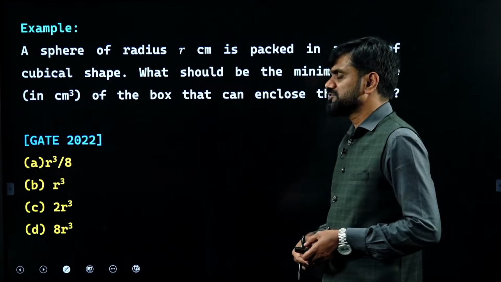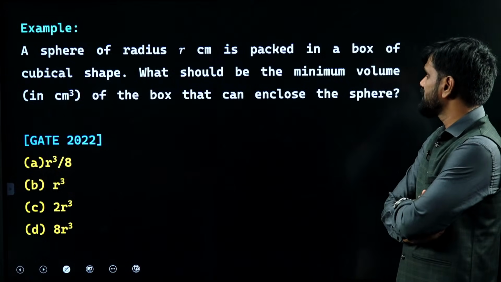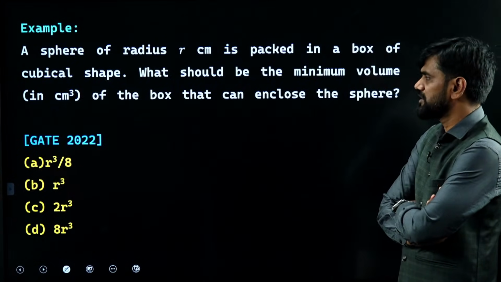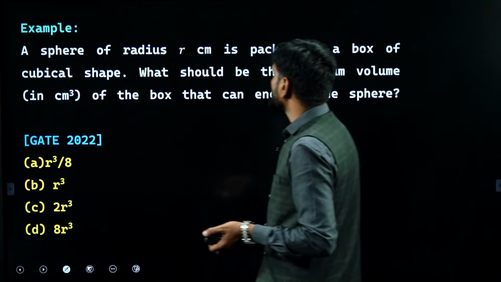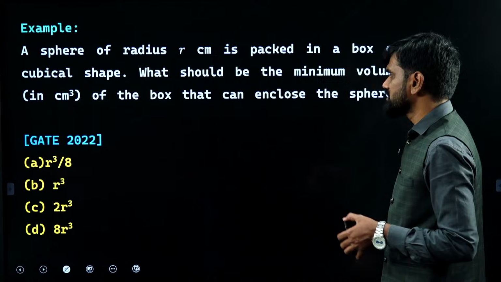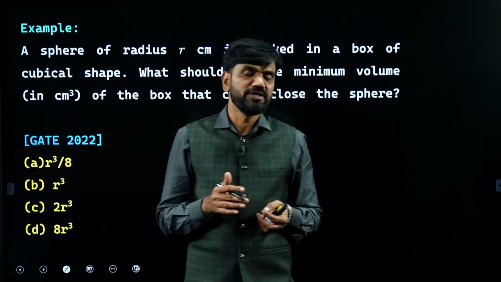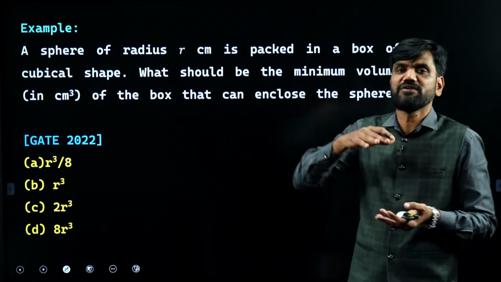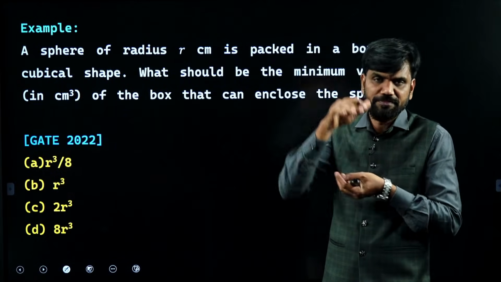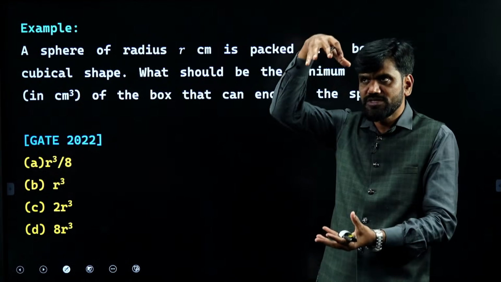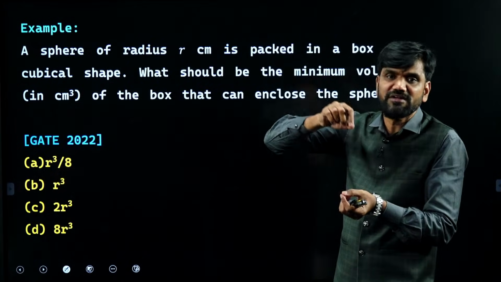Look at this. This is from geometry and mensuration. A sphere of radius r centimeters is packed in a box of cubical shape. What should be the minimum volume of the box that can enclose the sphere? The height and width of the box must fit the sphere, which has a uniform diameter. So for you to put that sphere inside a cubical box, the side of the box should be equal to the diameter of the sphere.